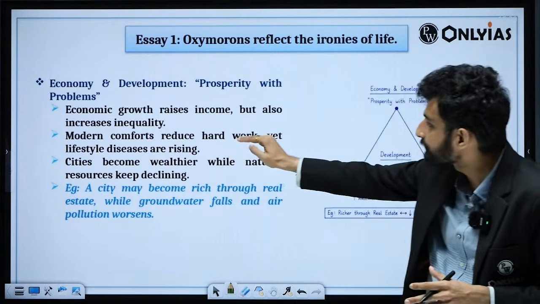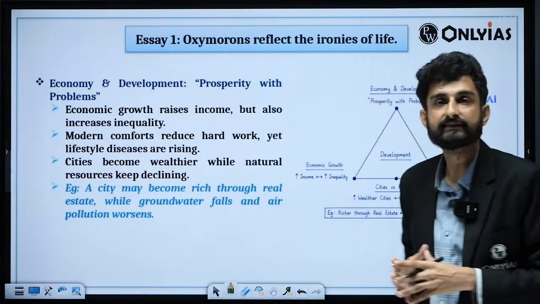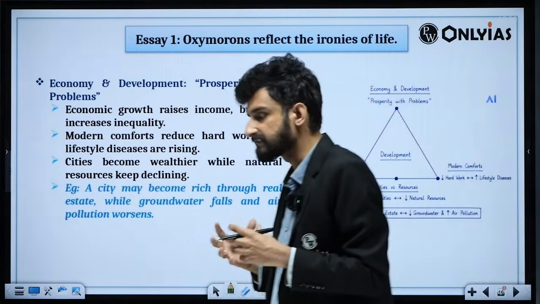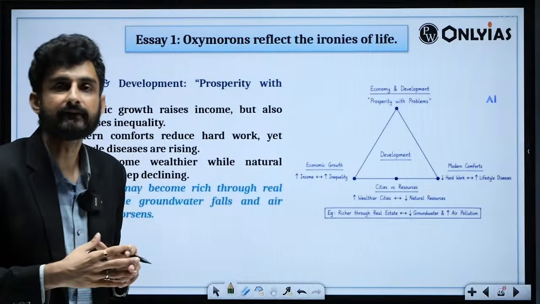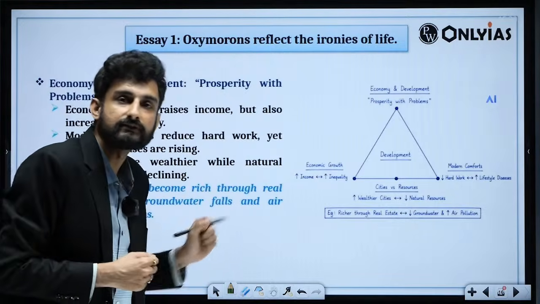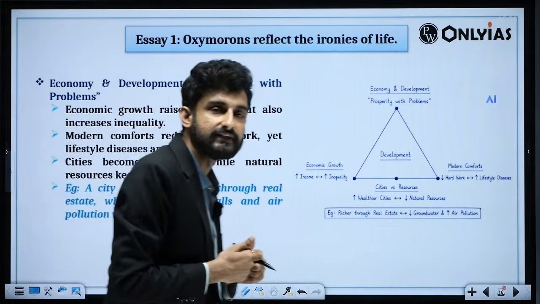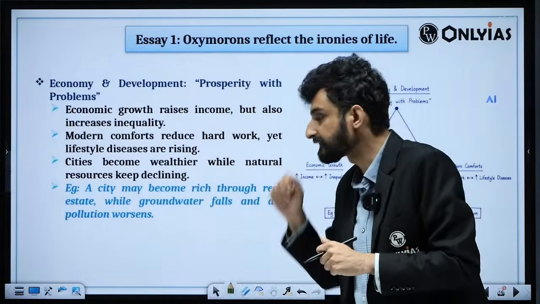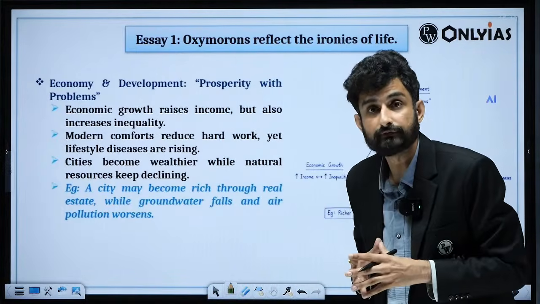Modern comforts reduce hard work, yet lifestyle diseases are rising. We have several lifestyle disorders, like the case of cardiovascular disease, the case of diabetes, India becoming the diabetes capital of the world.